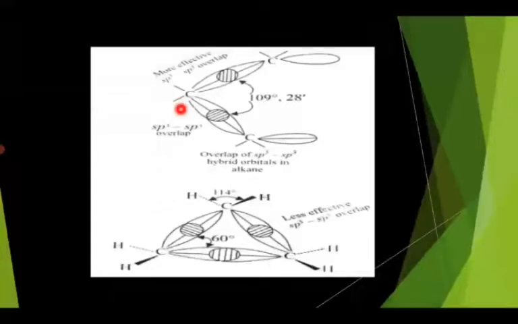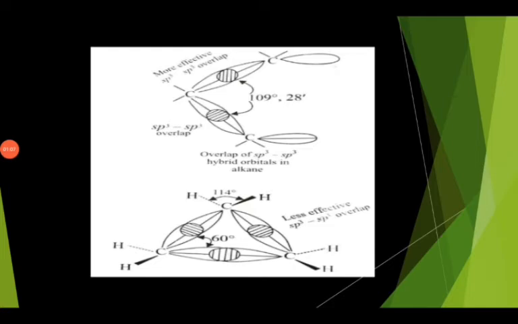This suggested that there is a partial overlap between the sp3 hybrid orbitals, and so the carbon-carbon bond angle may be decreased from 109 degrees to 104 degrees, and the HCH bond angle increased to 120 degrees as compared to the normal tetrahedral bond angle. Okay, so this results in the weakening of the bond. Hence, this explains the instability of cyclopropane. But in case of cyclobutane, the decrease in overlap is less than that of cyclopropane. Hence, it is more stable than cyclopropane and less reactive than cyclopropane.